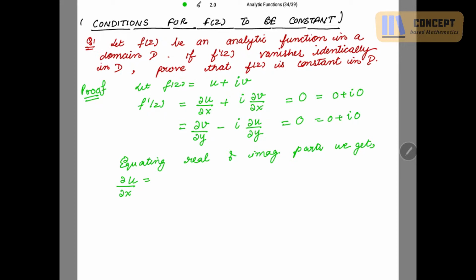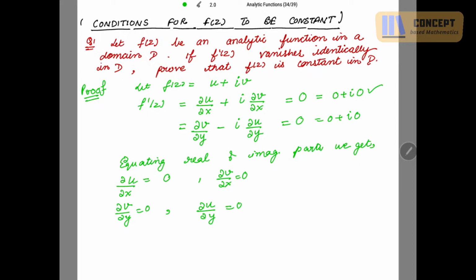These both are one and the same thing. Alright, this is del u over del x is equal to 0 and del v over del x is 0 from the first equation. From the second equation also I get del v over del y is 0 and del u over del y is 0.